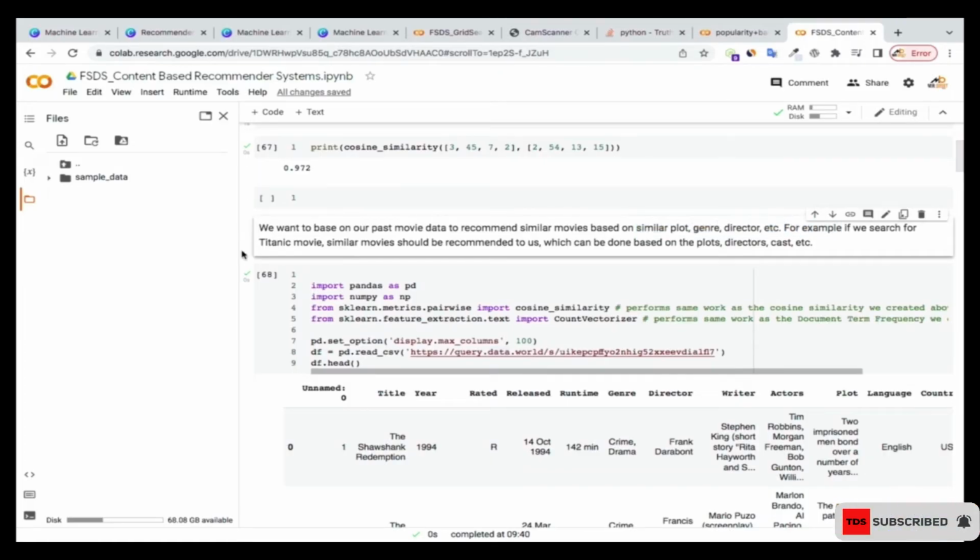Okay, so for instance, if someone searches for a movie like Titanic, we should be able to, based on the keyword that the person has typed, recommend similar movies based on the plot in Titanic, the directors in Titanic, and the actors in Titanic. We need to be able to make the recommendation based on that. So let's see how we're going to do that.